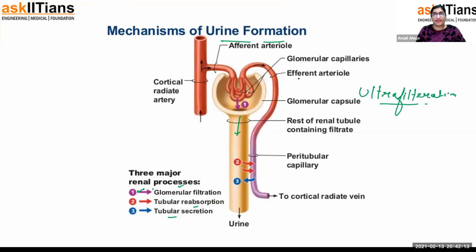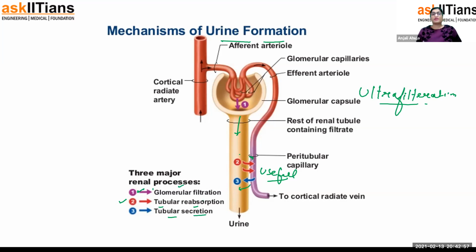Now, after ultrafiltration happens here, the filtrate is going to move further. Second is tubular reabsorption. Tubular reabsorption means, if you see the second arrow, the red one, it is moving toward the peritubular capillary. So what happened? All the useful product is moving back into the blood vessels. Are you getting my point? That includes the sugars, amino acids, minerals, potassium and sodium ions, they're moving back. Now, the third one is tubular secretion, where the waste product from the blood comes back.